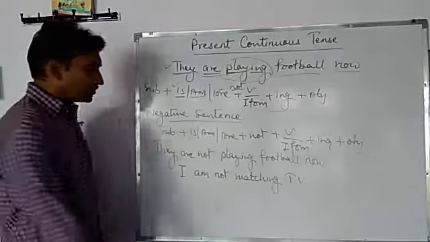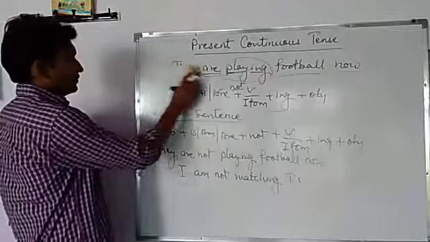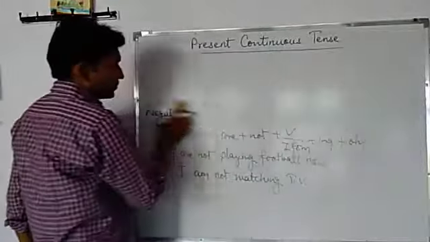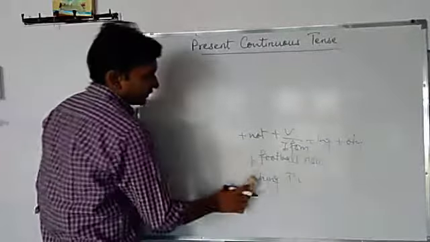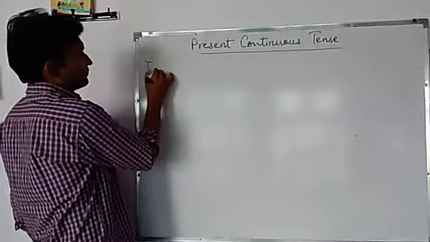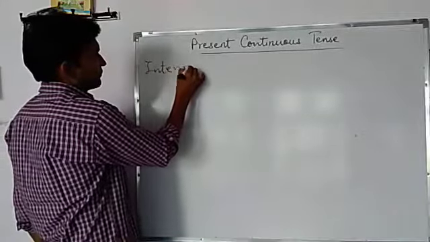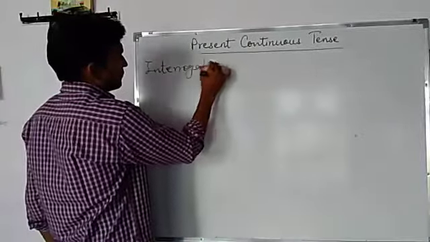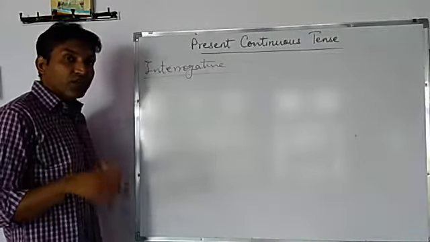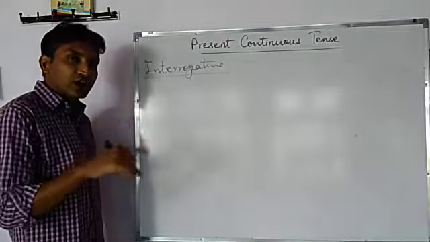Clear? So next one is interrogative. Interrogative sentence that starts with helping verb. Okay? So let's see. Interrogative sentences start with helping verb, so the formula will also start with helping verb.